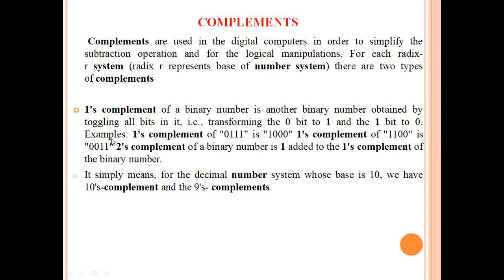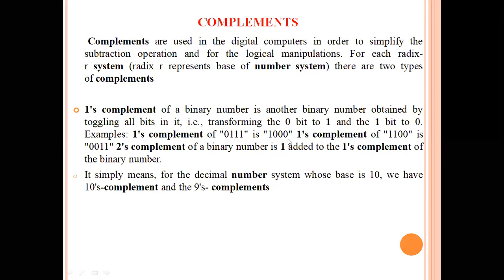The 1's complement of 0111. What we are going to do is just replace 0 with 1 and 1 with 0. So here the 0 will be replaced with 1, and the 1s will be replaced with 0, giving 1000.